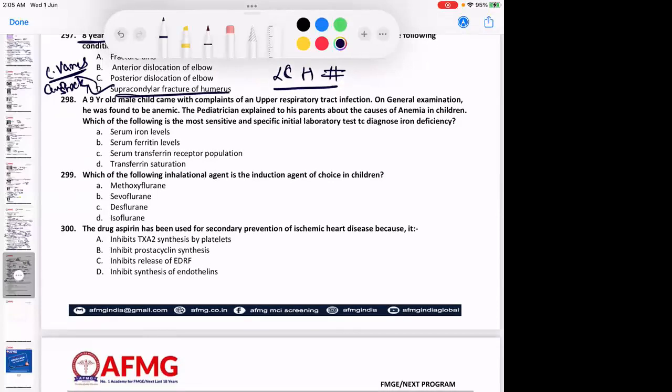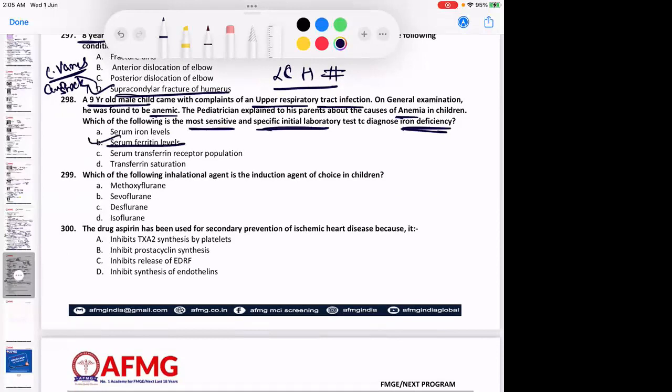Last 3 questions now. A 9-year-old male child came with complaints of an upper respiratory tract infection. On general examination, he was found to be anemic. The pediatrician explained to his parents about the causes of anemia in children. Which of the following is the most sensitive and specific initial laboratory test to diagnose iron deficiency? The most specific and the best one is definitely option B, that is serum ferritin levels.